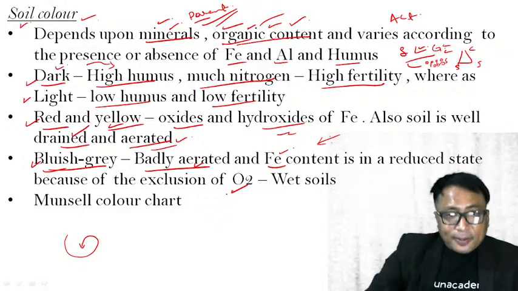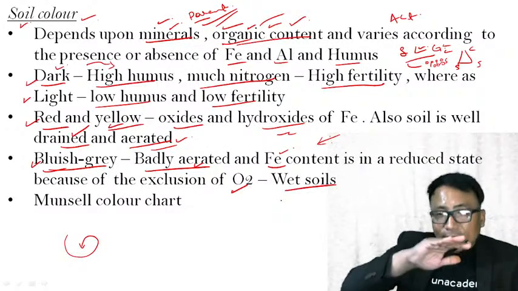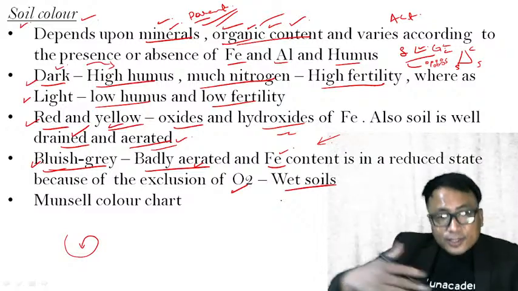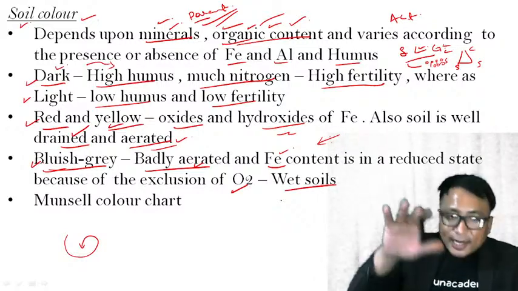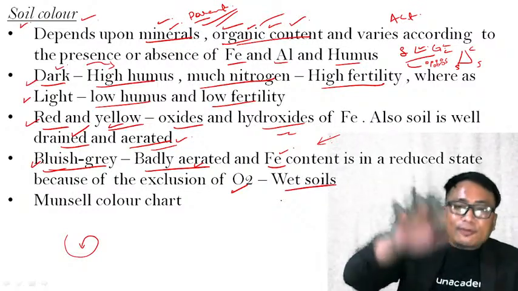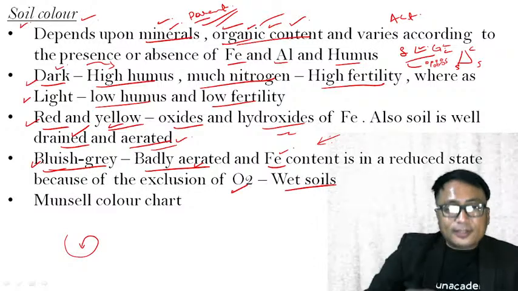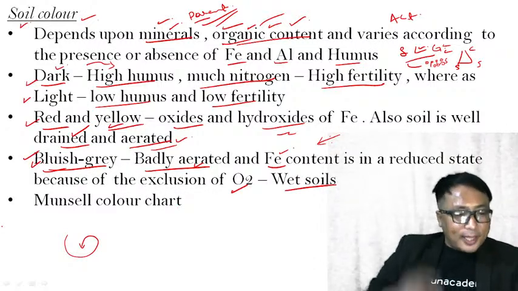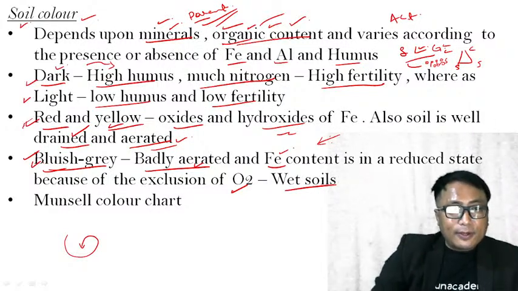And why is it happening? Because the soil is a wet soil, meaning it is in a kind of waterlogged condition. Therefore, proper oxygenation or aeration is not possible. Therefore, the iron content turns into the ferrous reduction, resulting in the color of the soil being bluish gray. If it is oxidized because of being well aerated, it becomes red and yellow.